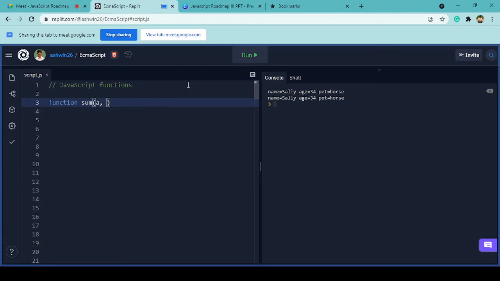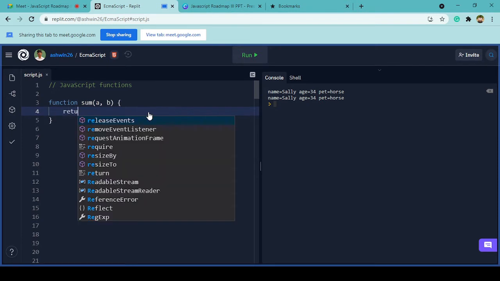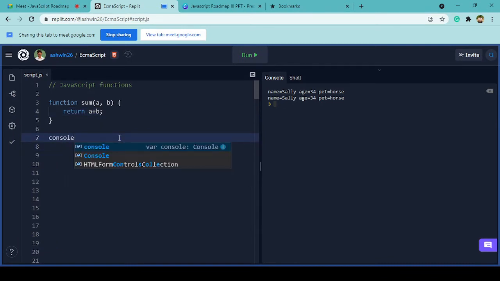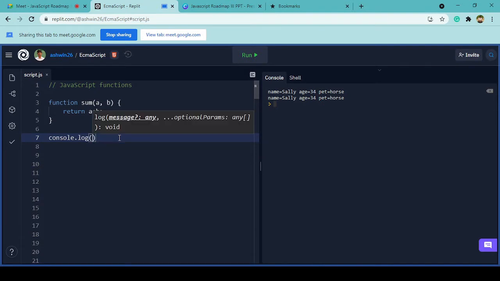I'll be getting those variables in the form of arguments, and let's say I'm returning a plus b. This is how we generally created functions using normal JavaScript, before the new ECMAScript features came.